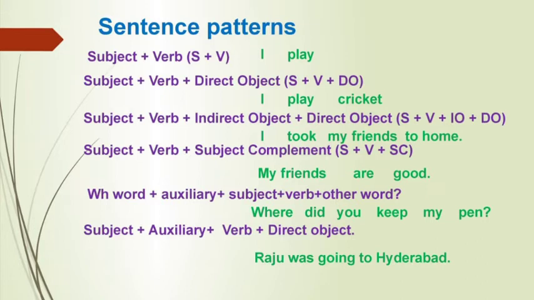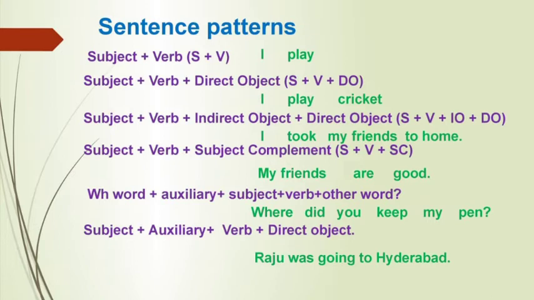Next, what is an object? It receives the action of the verb. What does the verb show the action it receives? Next, indirect object. It identifies to or for whom or what the action of the verb is performed. So, we have the meaning of subject, verb, object and indirect object. It will be easy to learn some more patterns.